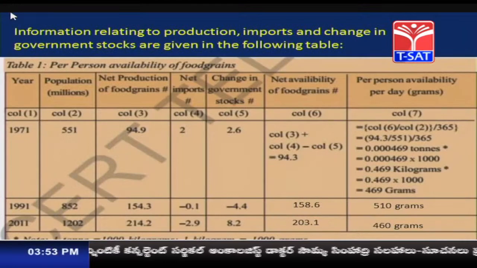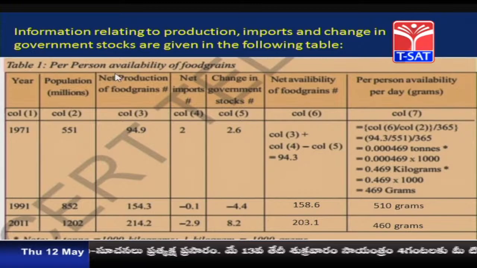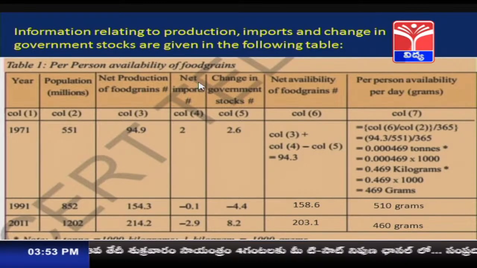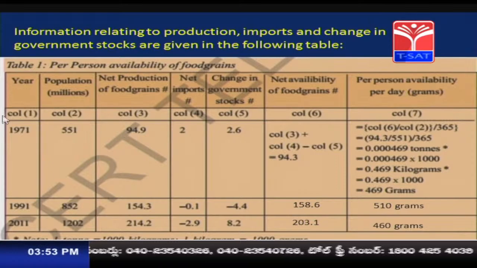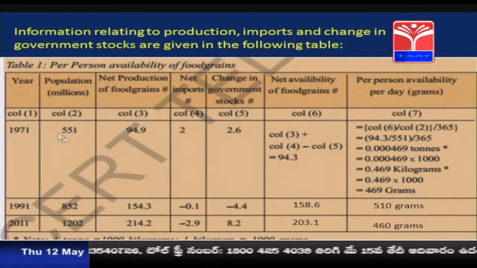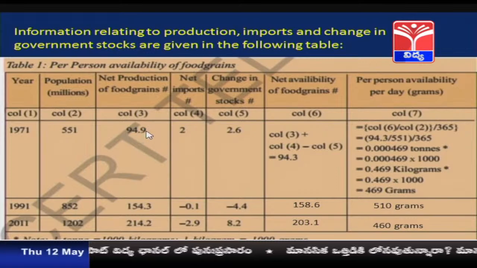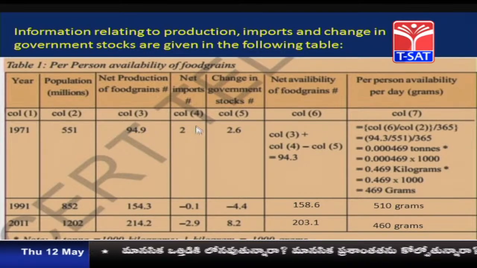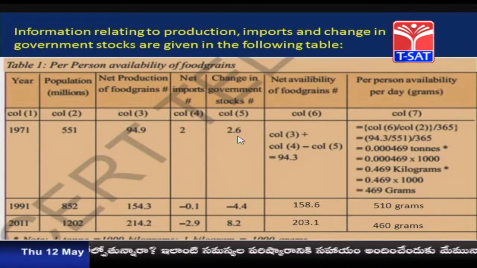Now, let us go for the next concept. In this chart you can easily understand the net production of the food grains, net imports, change in government stock, net availability of the food grains, and per person availability per day. Here in column 1 you can see for the year 1971 the population was 551 million and net production was 94 million tons, net imports were 2 million tons and changes in the government stock were 2.6 million tons.